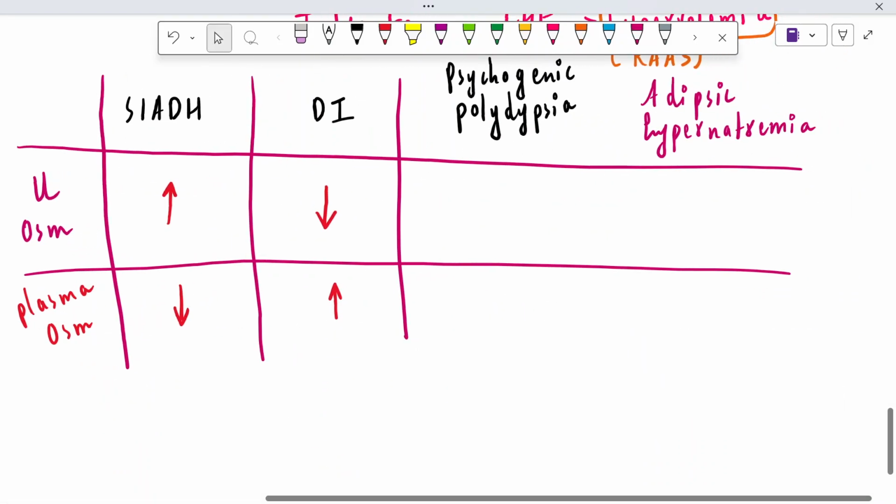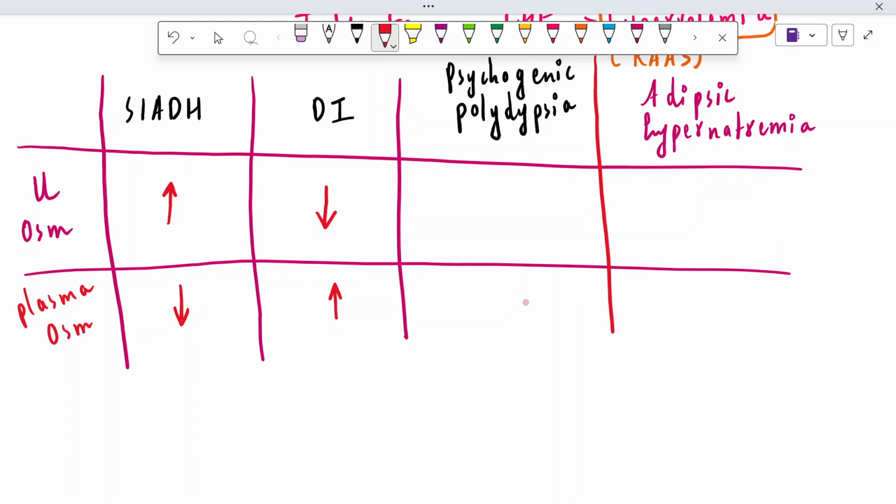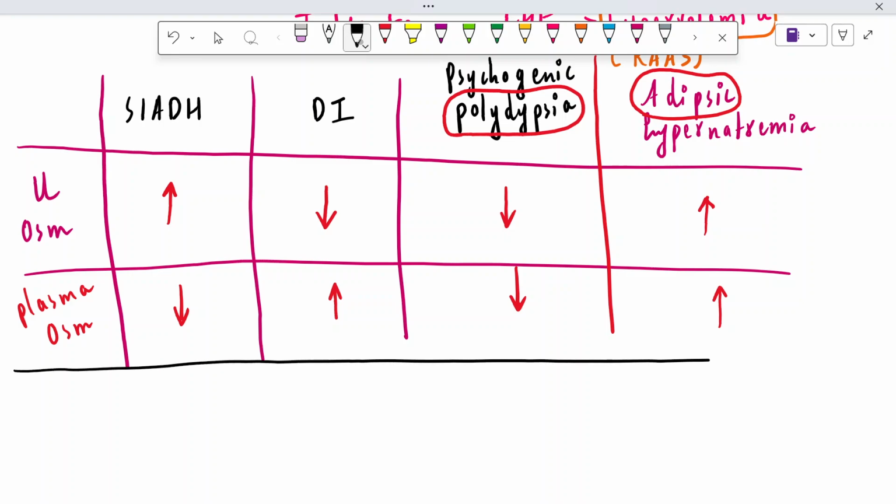And in case of psychogenic polydipsia, when a person is drinking a large amount of water, urine becomes diluted and the plasma becomes diluted, so both osmolalities are going to decrease. What about adipsia, a condition in which the person is not even drinking a single glass of water? Urine becomes concentrated and plasma becomes concentrated. I've mentioned that we also need to discuss the blood sodium levels.